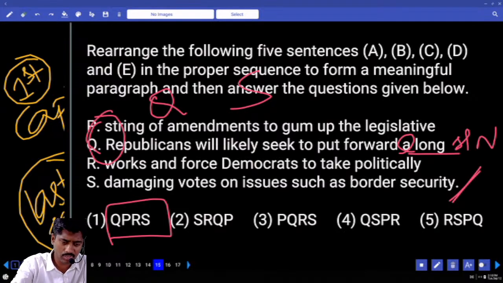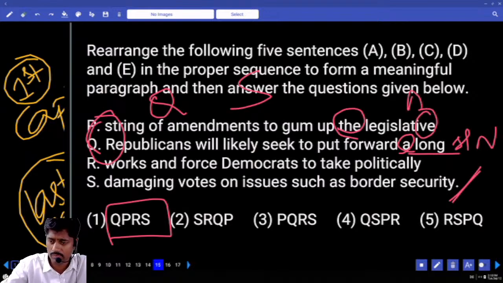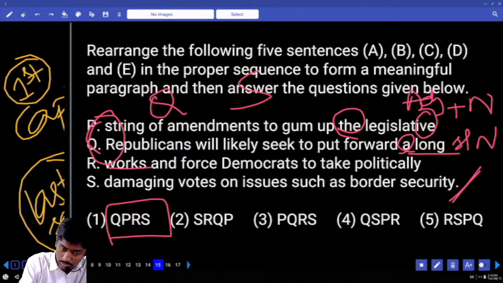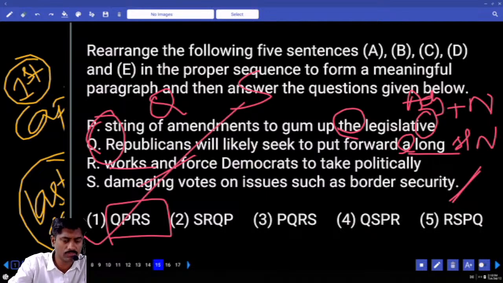Long string is nothing but series here, context wise. A long string of amendments to gum up the legislative. The IVE means adjective, we require a noun. The legislative works and force Democrats to take politically damaging votes. First option, right one.